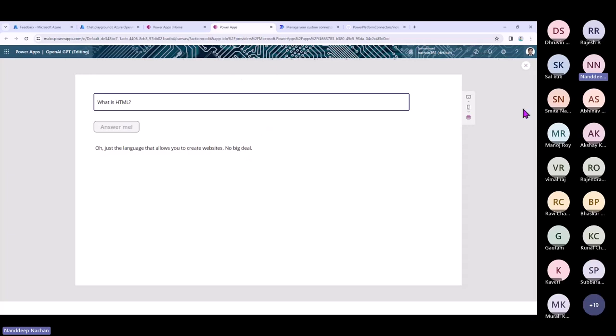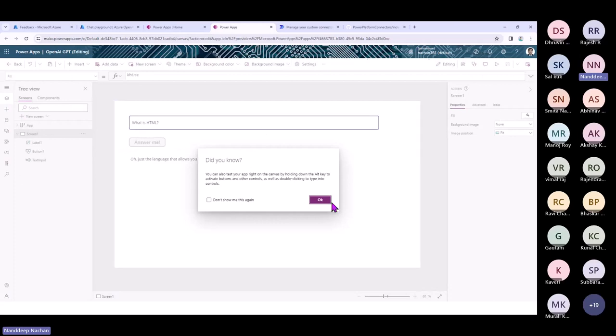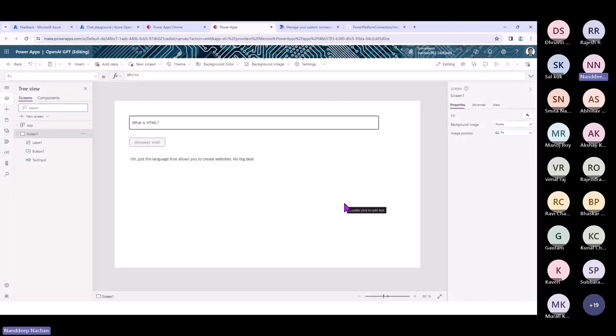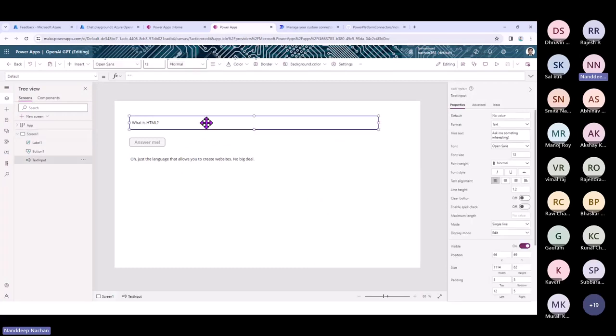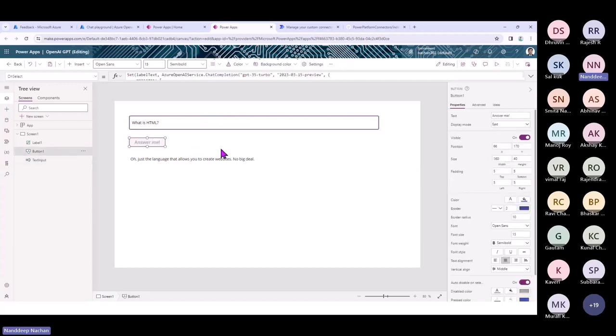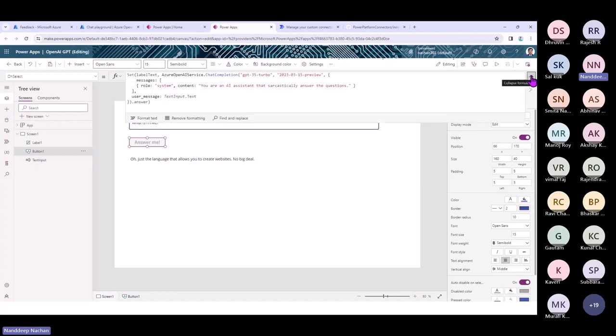Again, let me just stop that and walk you through the code, because I have another demo to show you. So how this one is happening: this is a simple text box wherein the user can enter the value, which will be passed as an input to your model. Then we have this button, which is causing all those things to be done. But before that, let's see how it is getting all those things.